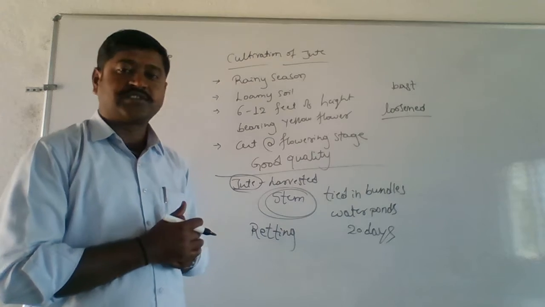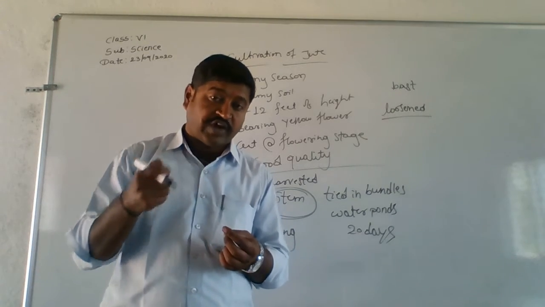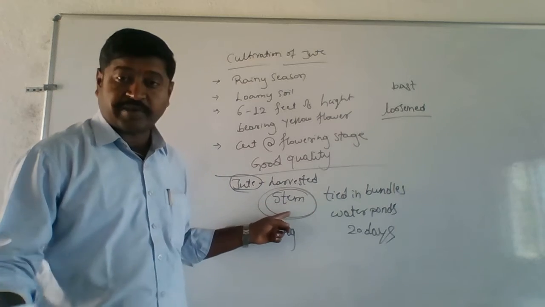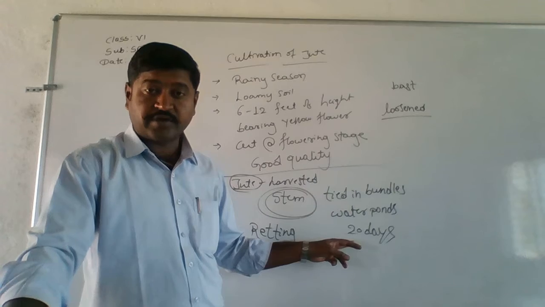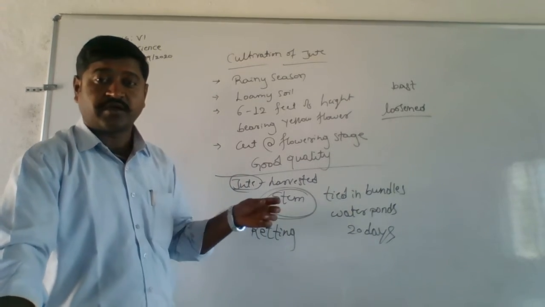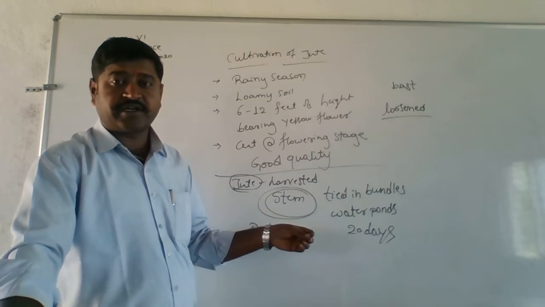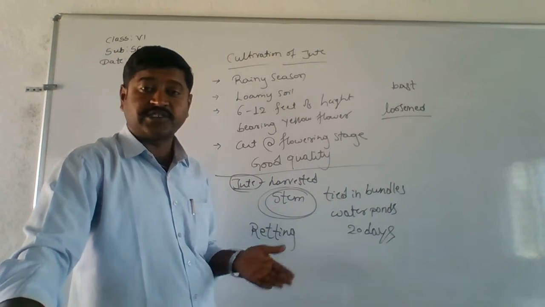As they get loosened, we can easily remove the jute fiber from the stem of those plants. That is the reason these are kept 20 days inside the water pond, so that the bast on it gets loosened and we can remove it easily.